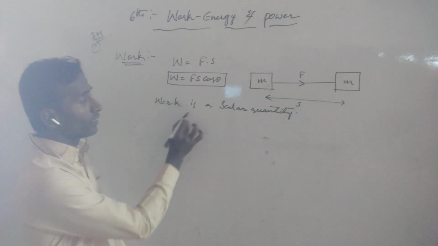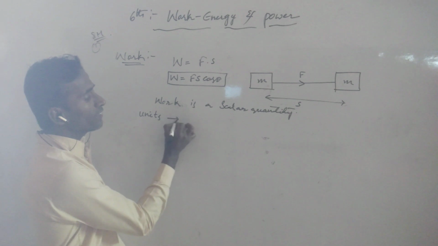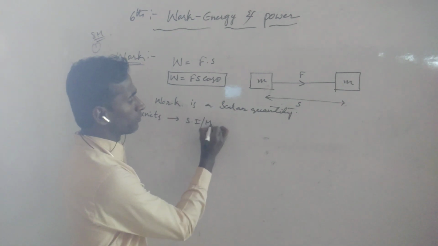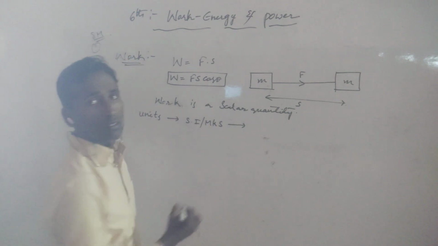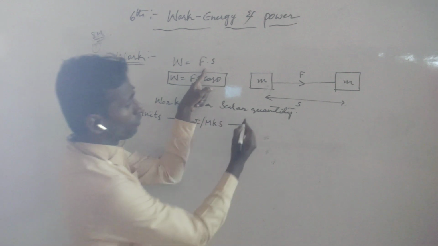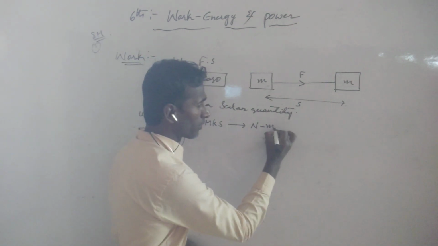Now see here, the units. Units in the SI system, or MKS system: for force we write newton and for displacement meter.